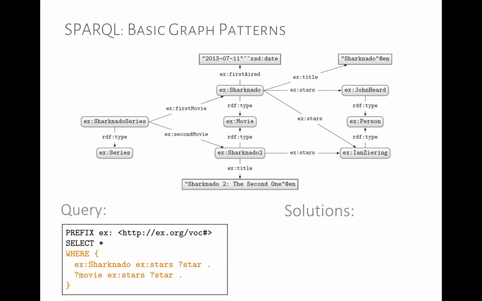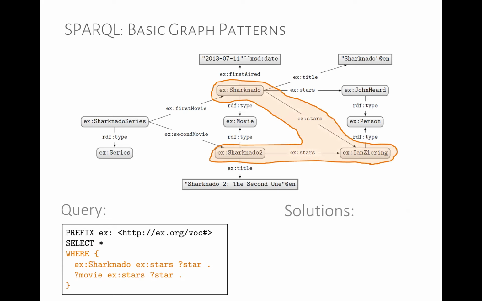Sharknado, right? So we could go from Sharknado stars Ian Ziering, and why can't we simply go back along stars to Sharknado? We haven't limited that result. There is another result. What's the other result? Sharknado again. Sharknado, John Heard, Sharknado. So we actually get three results here.